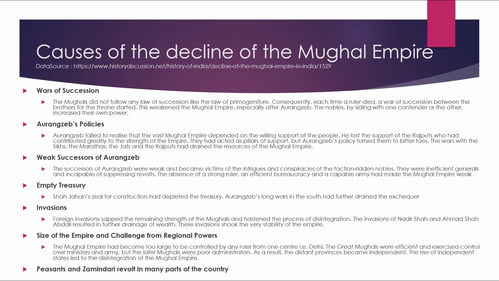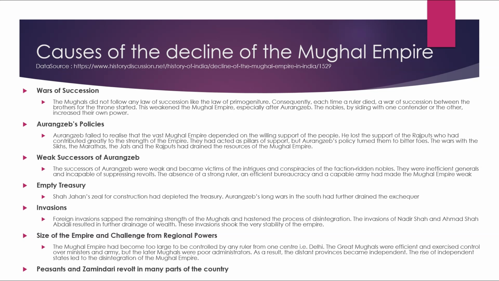Empty treasury. Shah Jahan's zeal for construction had depleted the treasury. Aurangzeb's long wars in the south had further drained the exchequer. Invasions: foreign invasions sapped the remaining strength of the Mughals and hastened the process of disintegration. The invasions of Nadir Shah and Ahmad Shah Abdali resulted in the further drainage of wealth. These invasions shook the very stability of the empire.